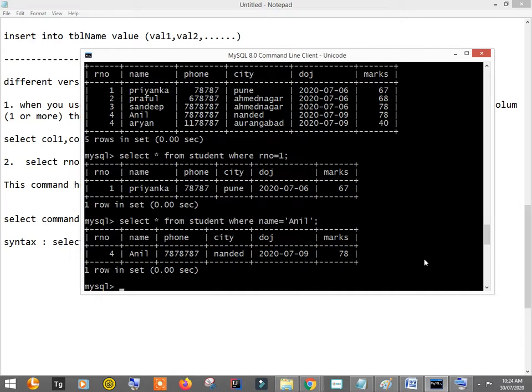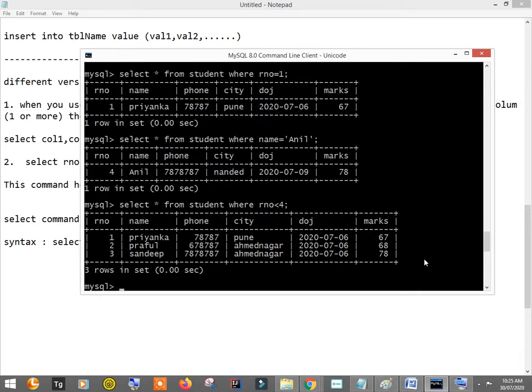Now let's say I want to print the records that have roll number less than 4. I got the records for the roll numbers less than 4.